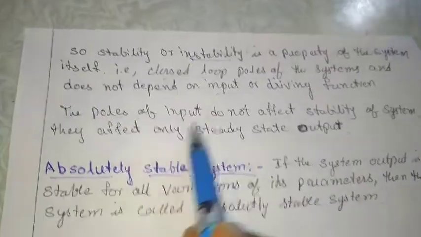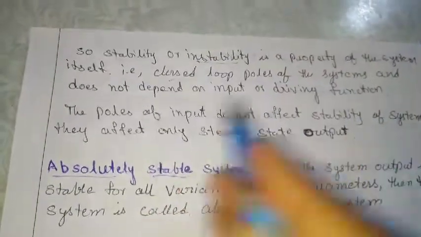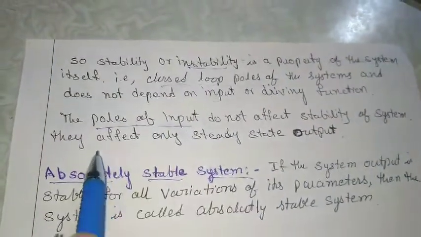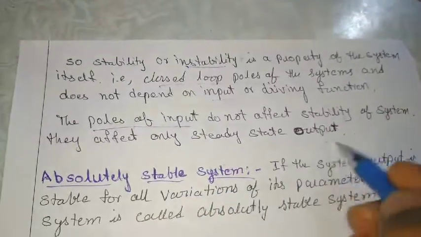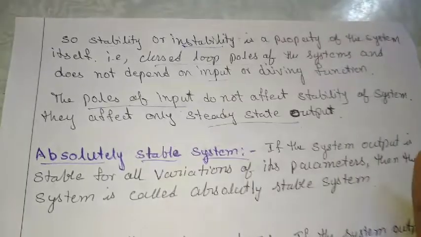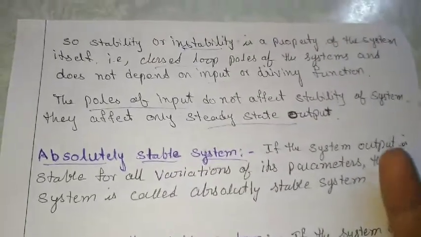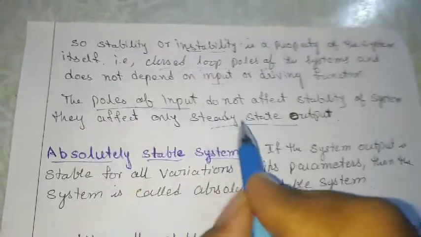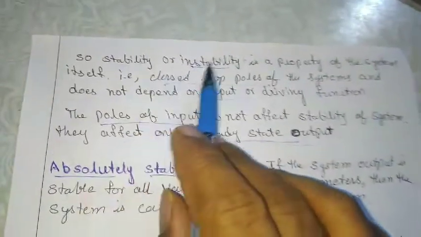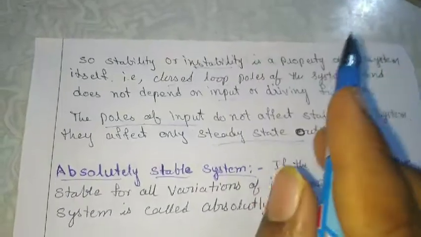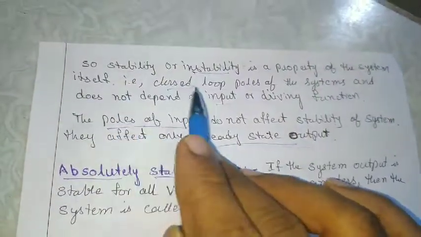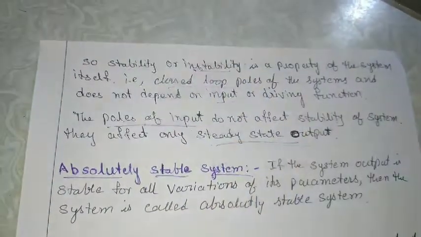The poles of the input do not affect the stability; they affect only the steady state error. As we discussed, there are different steady state error constants for different types of inputs. So the input has an effect only on the steady state error, not on the stability or instability. The stability property depends completely on the system itself, that is, the closed loop poles.